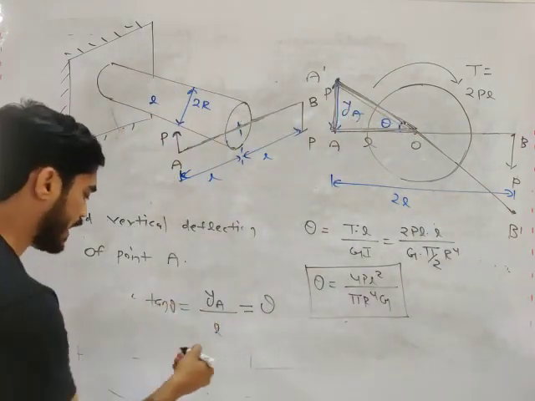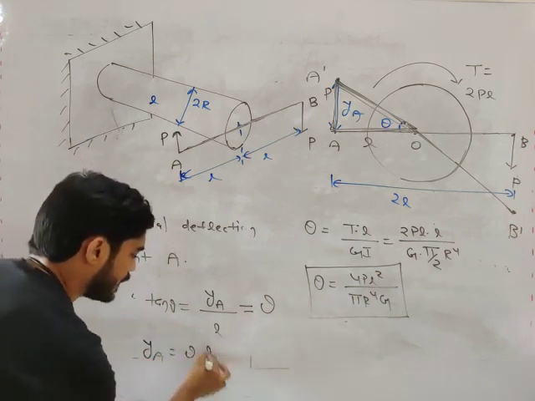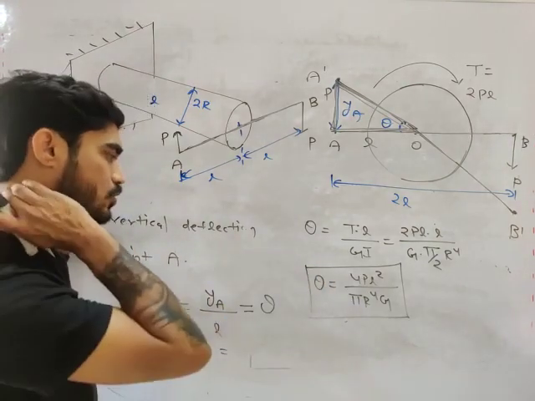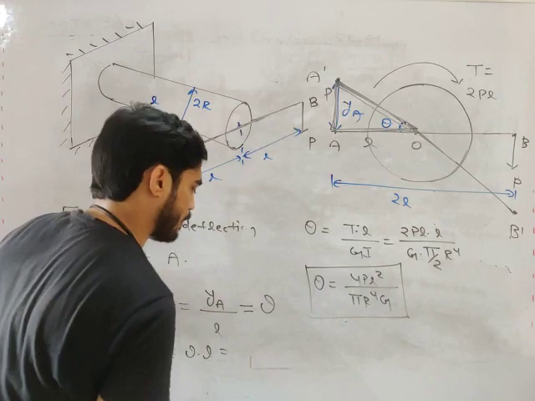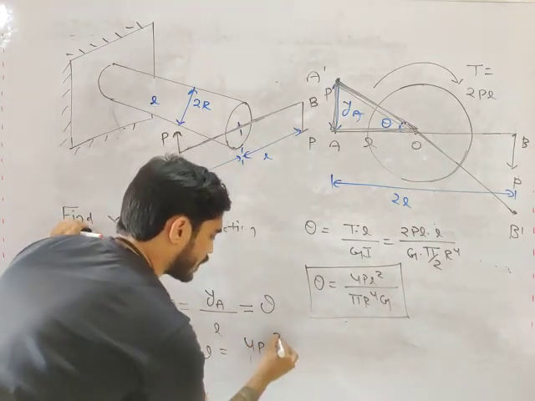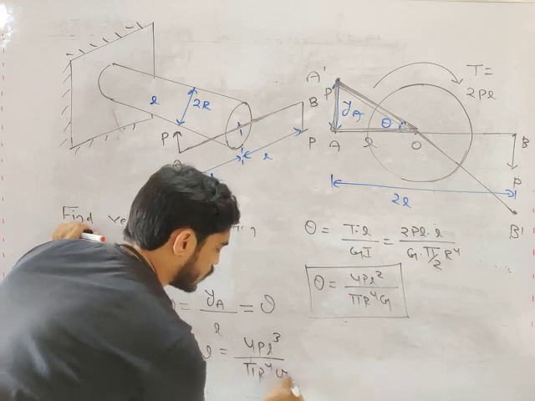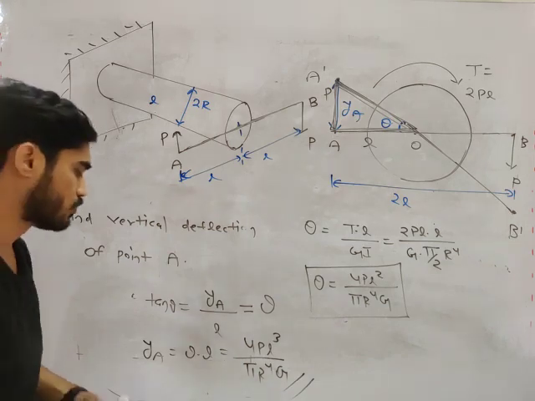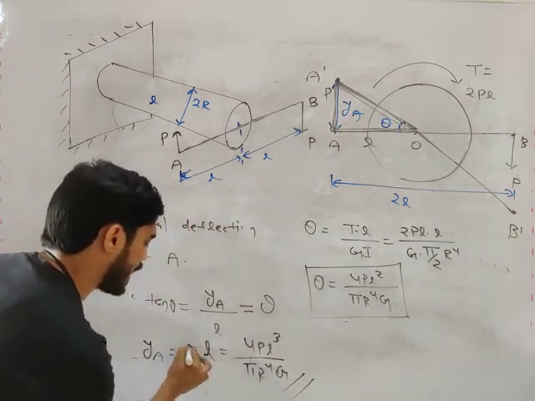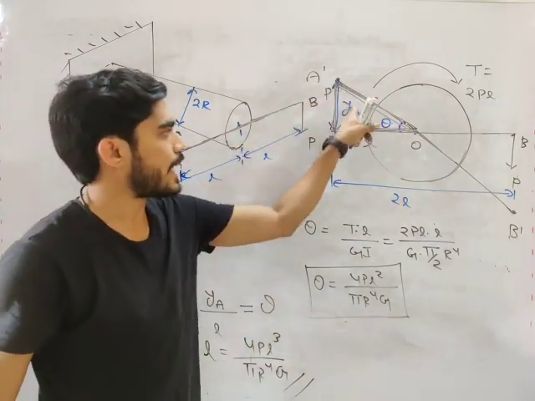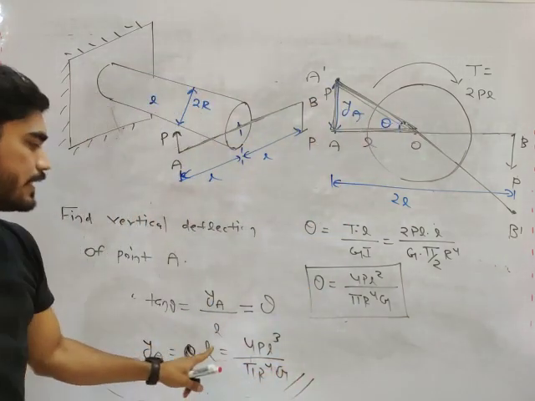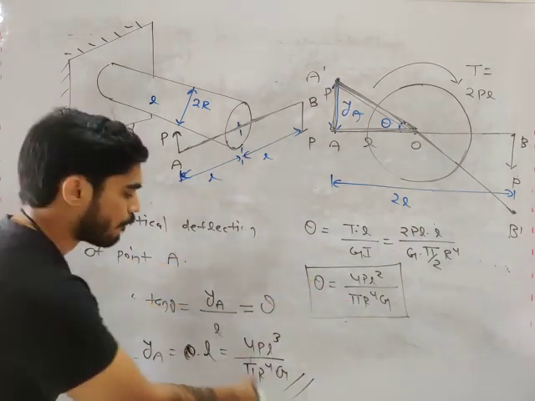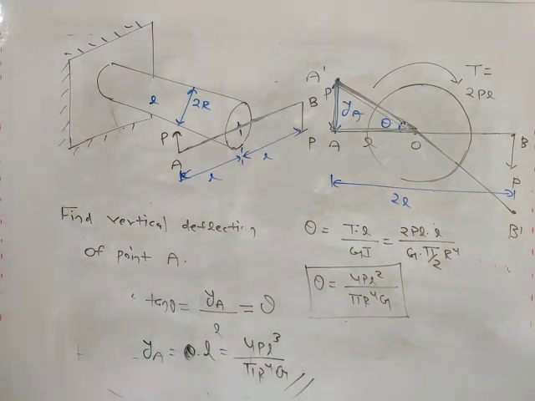So from here, what will you get? YA will be equal to theta into L. Your theta is 4PL square by pi R to the power 4G. Multiply by L. What will you get? 4PL cube by pi R to the power 4G. This is your YA, my friend. So from this triangle, YA is theta into L, and multiplying, you get YA equals 4PL cube by pi R to the power 4G.